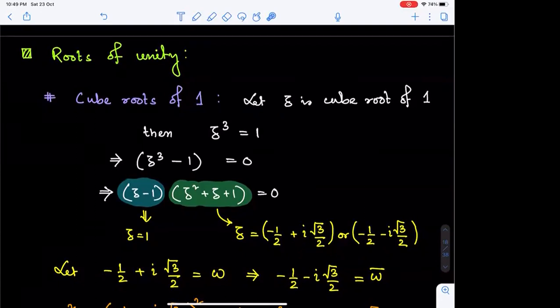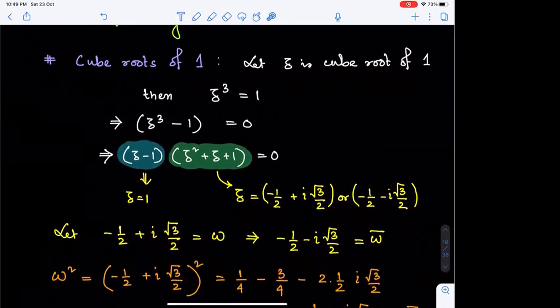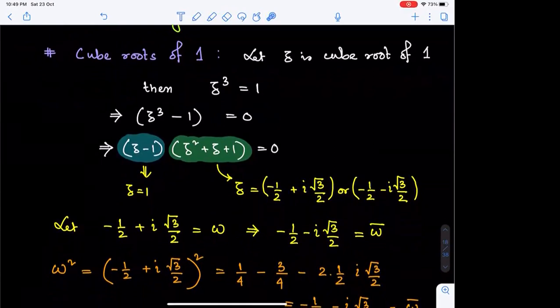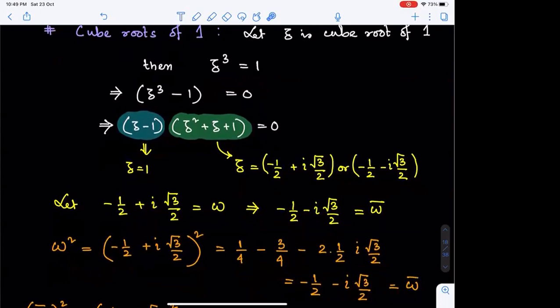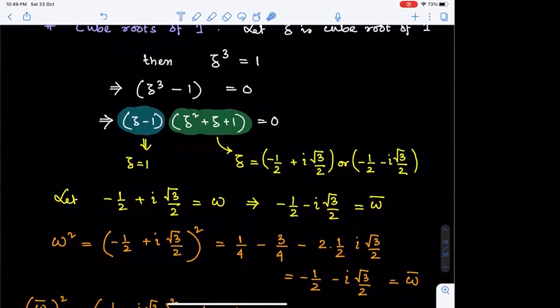Now if we check the square of omega, that's minus half plus iota root 3 by 2 whole square. If I open the whole square, we have 1 by 4 minus 3 by 4 minus 2 into half into iota root 3 by 2. That's found to be minus half minus iota root 3 by 2, which was the conjugate complex number.